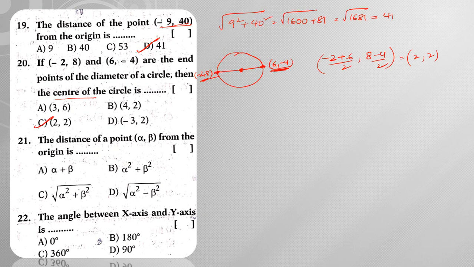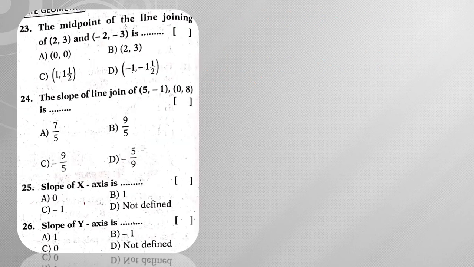Next, the distance of the point alpha comma beta from the origin. Direct formula: square root of alpha square plus beta square. Next, the angle between x-axis and y-axis. Since the x-axis and y-axis are perpendicular to each other, that's why we call it a rectangular coordinate system. Okay, next moving on to question number 23.